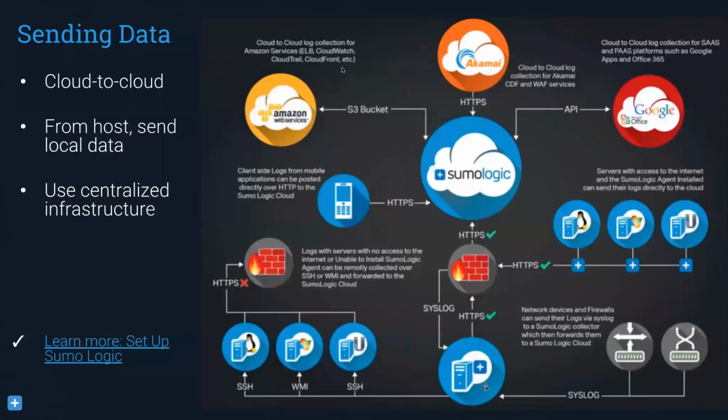So there's a variety of different environments that can be brought into Sumo Logic. Maybe you're using cloud services, Amazon, and using CloudWatch or CloudTrail or any of those popular ones. An S3 bucket can bring that data into Sumo Logic. Maybe you're going to use an HTTPS connection.